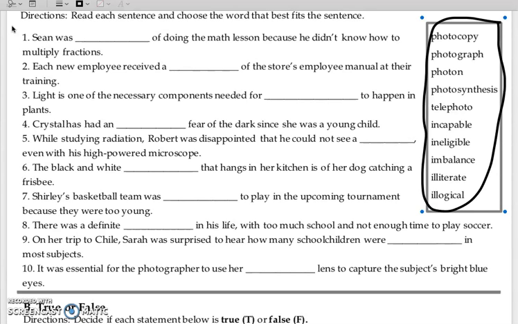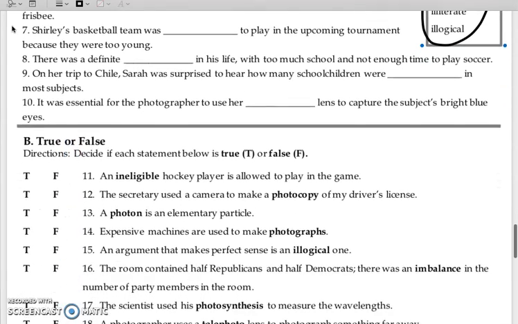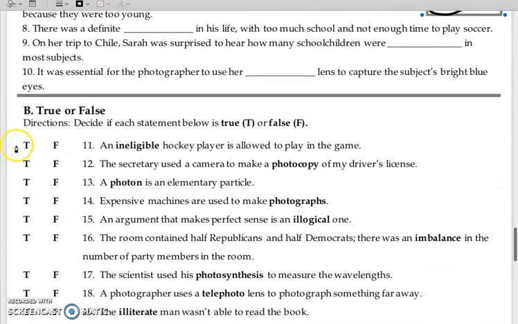On her trip to Chile, Sarah was surprised to hear how many school children were blank in most subjects. Number 10. It was essential for the photographer to use her blank lens to capture the subject's bright blue eyes. Remember, only one word fits for each sentence. Let's look at activity B.